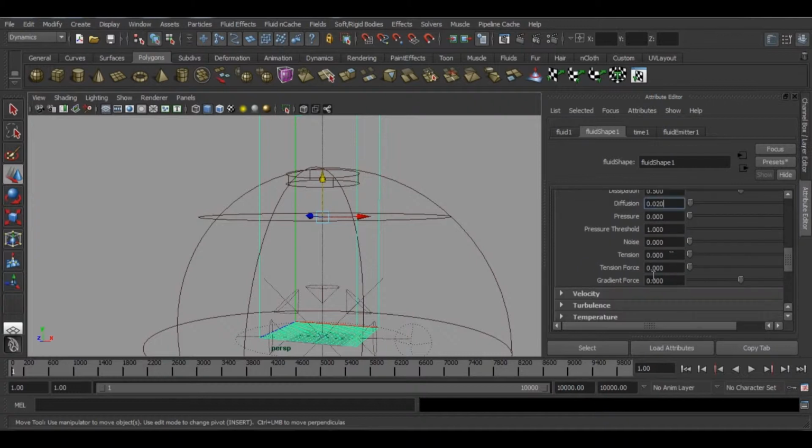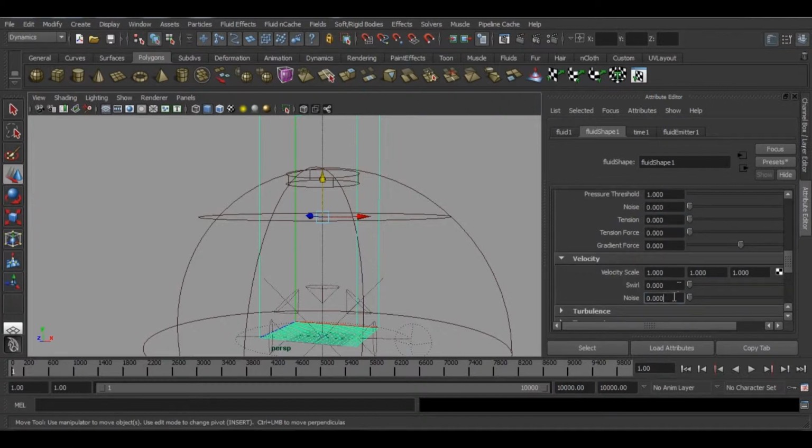You can increase the noise or tension if you want, and we'll change the velocity noise to 0.05, and swirl we can increase to 25. Let's see what we get now. It will take a bit to simulate.